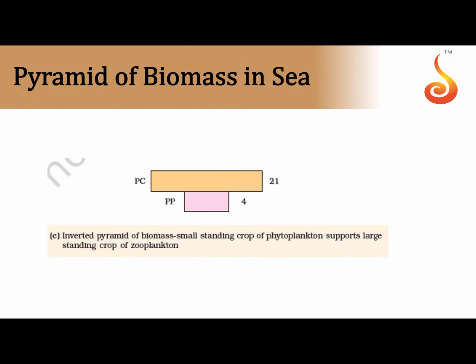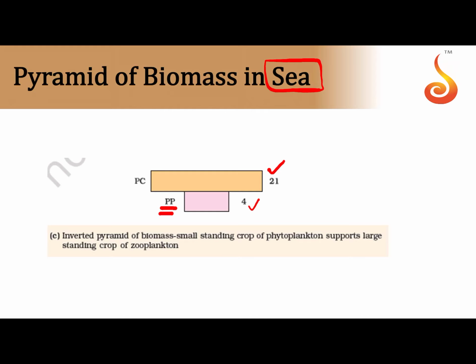Okay. When can the pyramid of biomass be inverted? In an aquatic ecosystem like the marine ecosystem or sea, you can see how the primary producers have a very low biomass, because please remember, primary producers are phytoplankton, which are very tiny and microscopic. Obviously, their numbers are huge, but if you consider their biomass, it will be less than the fish, because fishes have a larger body compared to the tiny microscopic phytoplankton.